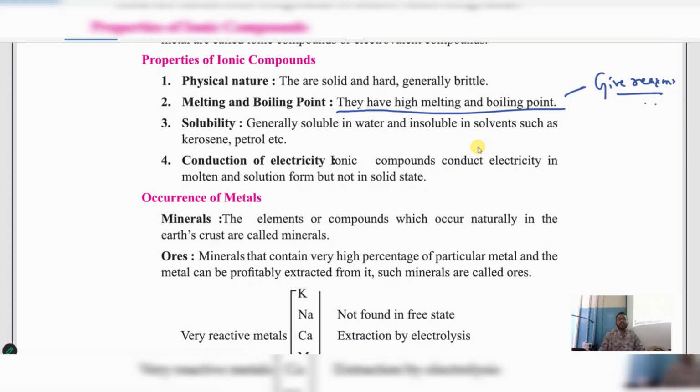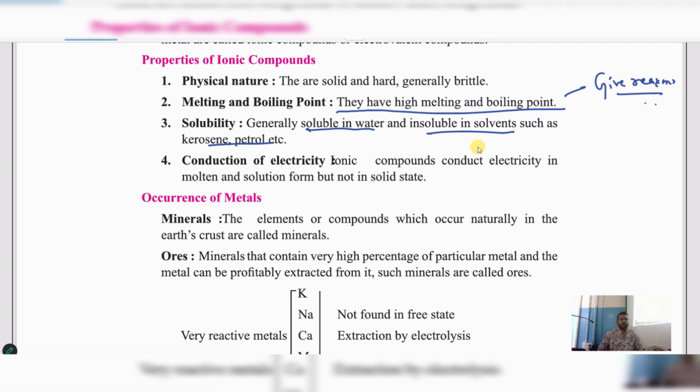And solubility. Generally, they are soluble in water. See the beauty of nature. If you want to melt them, you have to give very high temperature, but they are soluble in water. You drop them in water, they will dissolve. They are soluble in water. Understood? But insoluble in solvents such as kerosene, petrol, benzene. In all these solvents, they are not going to dissolve.